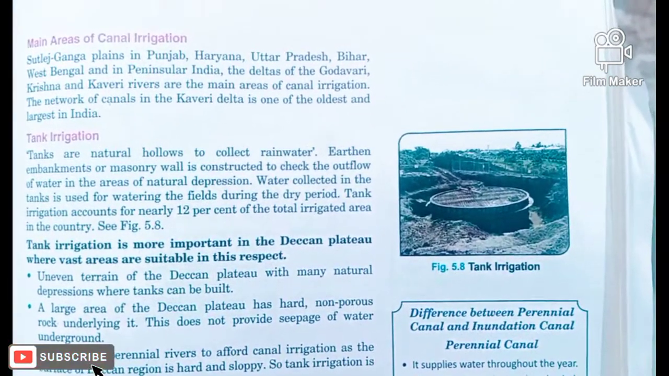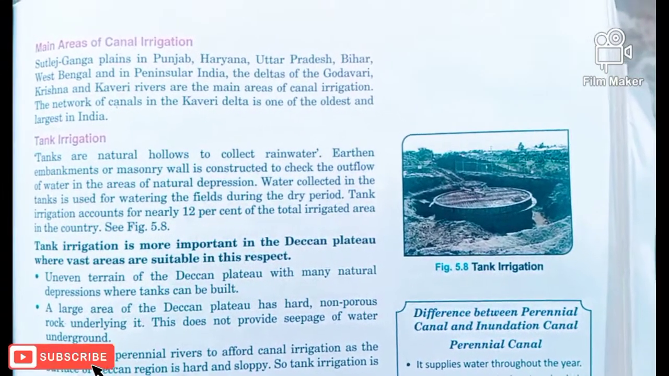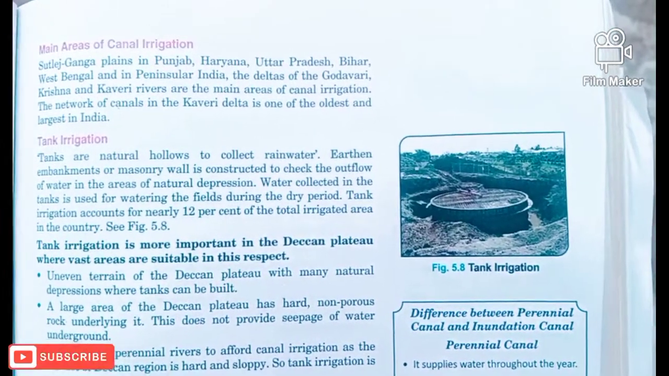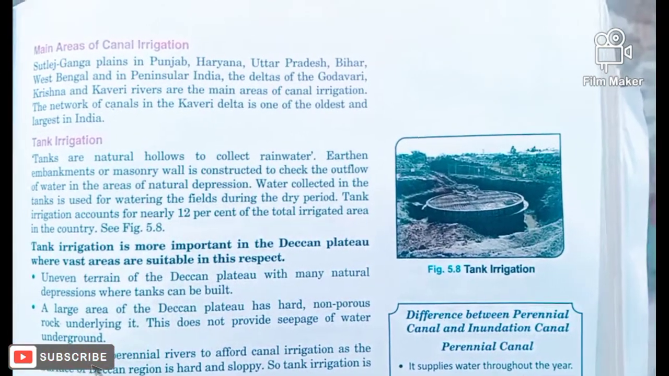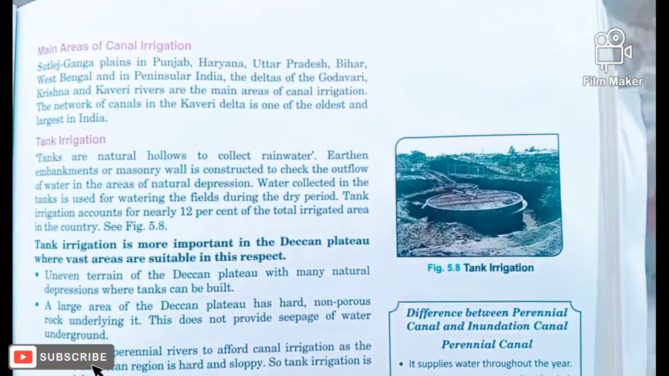Punjab, Haryana, Uttar Pradesh, Bihar, West Bengal, and somewhere the deltas of the Godavari, Krishna, and Kaveri rivers, like that. The network of canals in the Kaveri delta is one of the oldest and the largest in India.